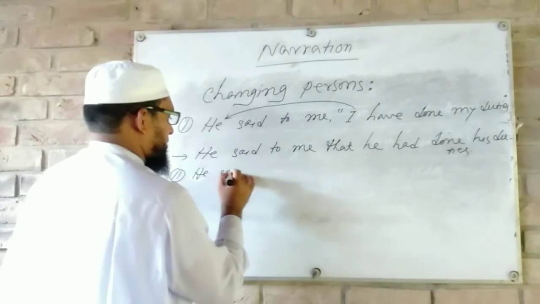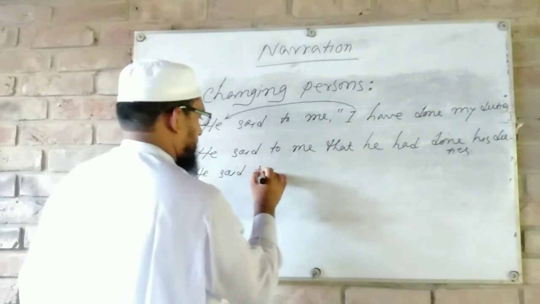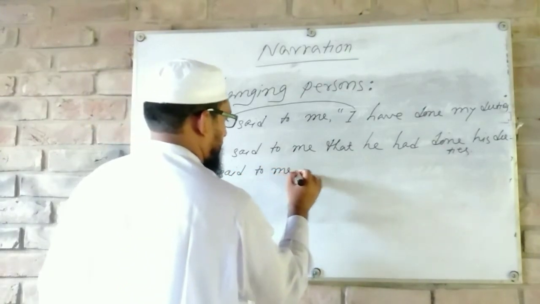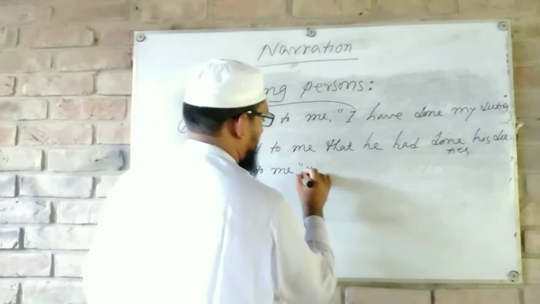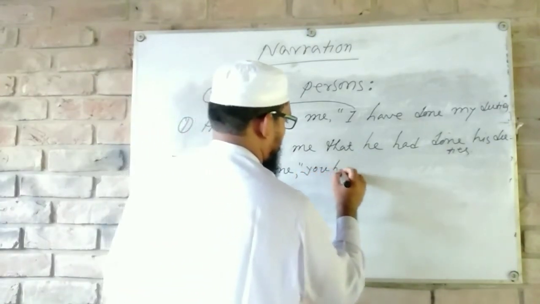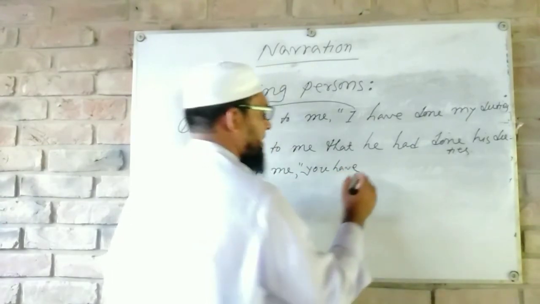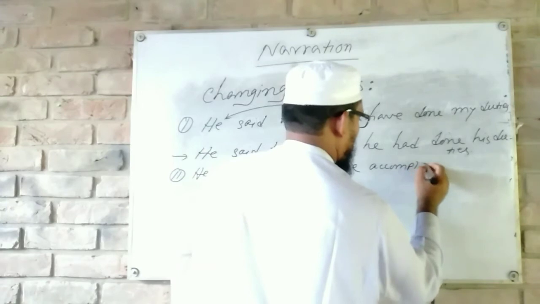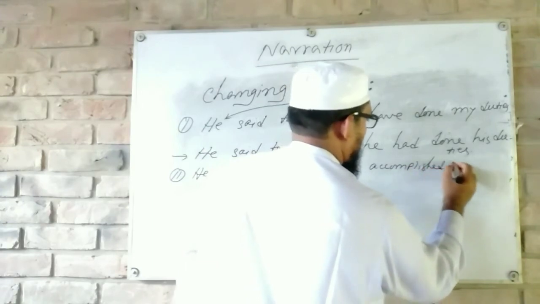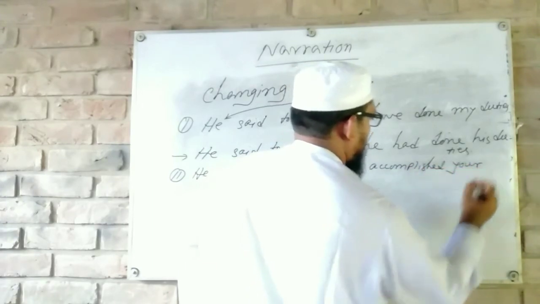Next, second person. He said to me, you have accomplished your tasks.